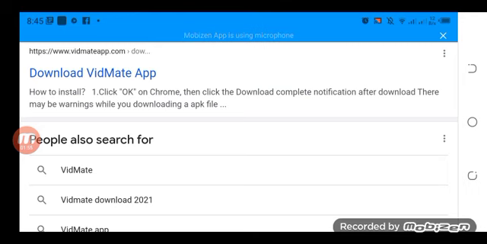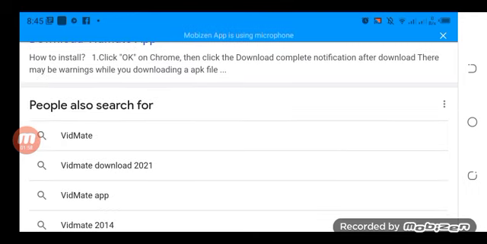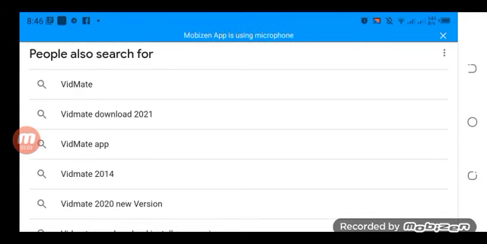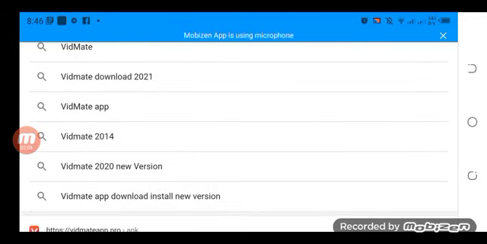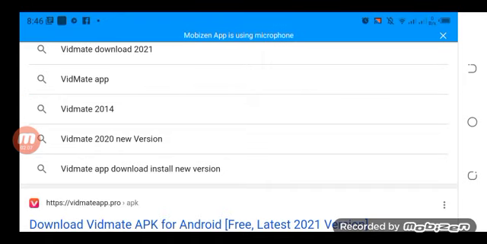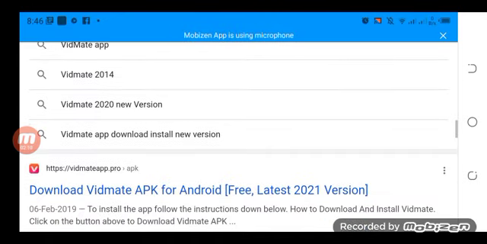People also search for Vidmate, Vidmate download 2021, Vidmate app, Vidmate 2014, Vidmate 2020 new version, Vidmate app download install new version.